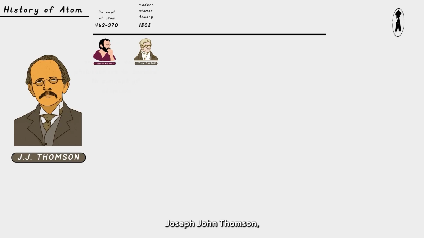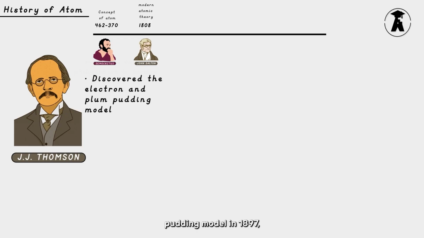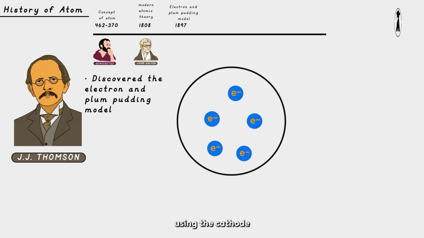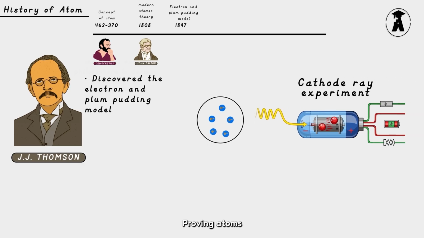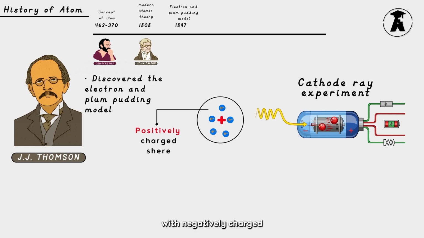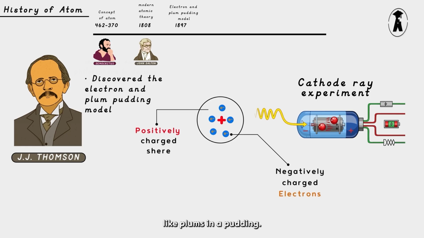Introducing Joseph John Thomson, the man who discovered the electron and plum pudding model in 1897. Thomson discovered the electron using the cathode ray experiment, proving atoms are not indivisible. He proposed the plum pudding model, envisioning the atom as a positively charged sphere with negatively charged electrons embedded like plums in a pudding.